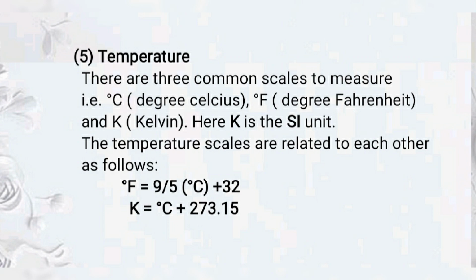For the interconversion of temperature scales, we use the following formula. Degree Fahrenheit is equal to 9 by 5 degree Celsius plus 32. From this we can interconvert degree Celsius and degree Fahrenheit. For the conversion from degree Celsius to Kelvin, we use the next formula: Kelvin is equal to degree Celsius plus 273.15. So whenever the degree Celsius value is given, we have to add 273.15 to get the Kelvin scale value.